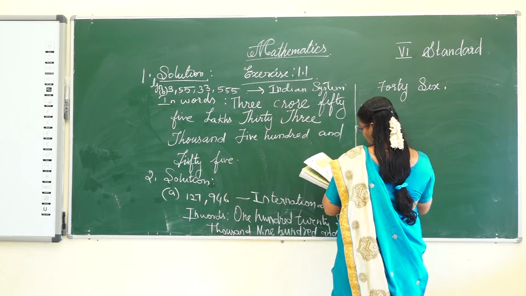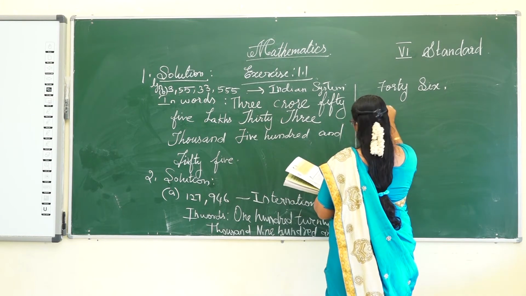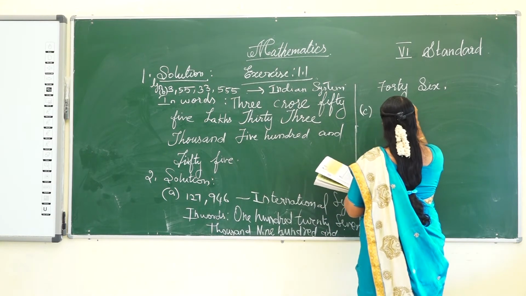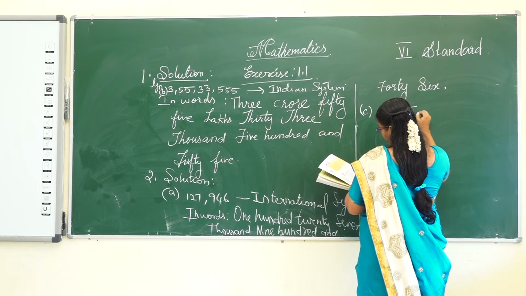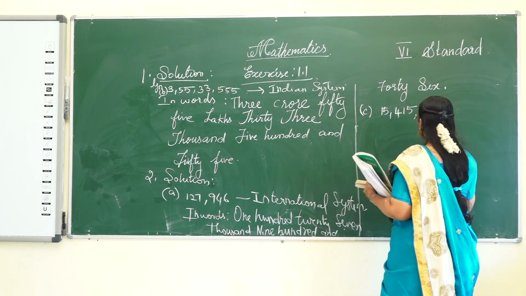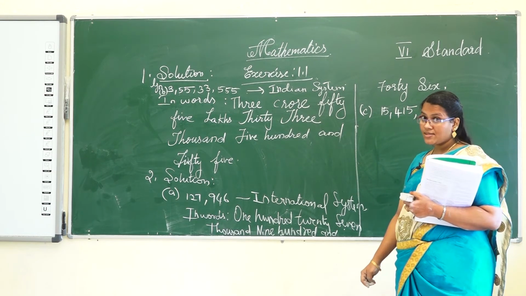B1 is homework and the C problem is 50,415,293. Let's divide in 3s. So the international system is given.